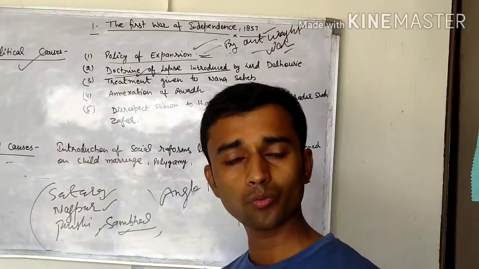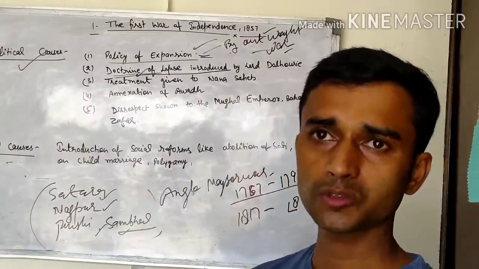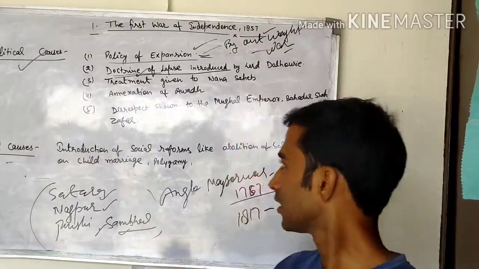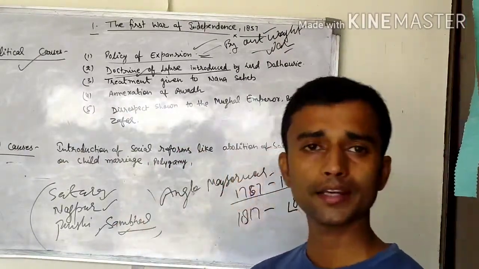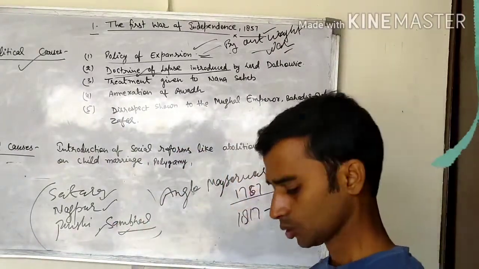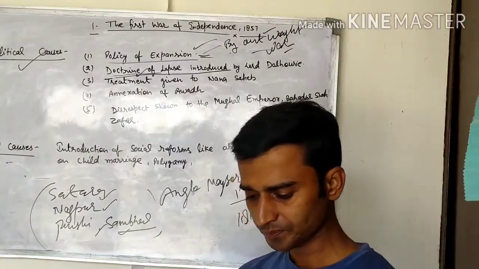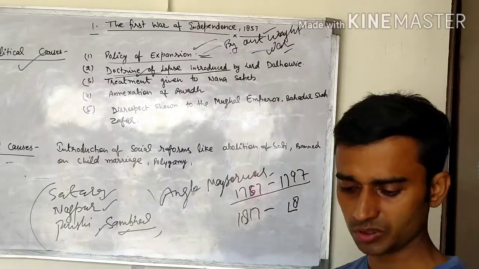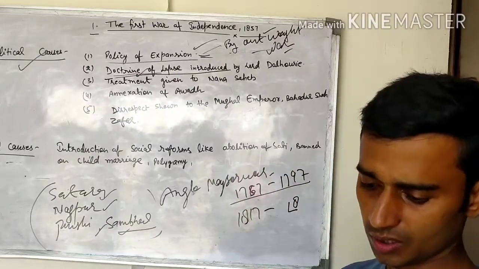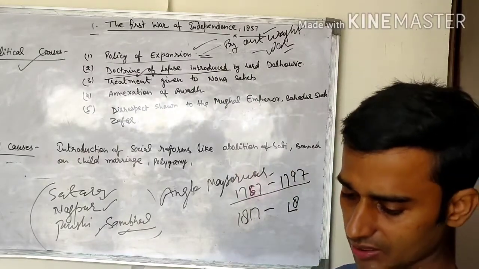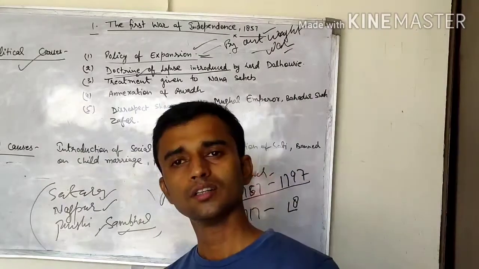What was the doctrine of lapse? According to this policy, those who did not have any natural heir, their states were annexed by the British East India Company. So many states, this was the rule in Indian states, where states were annexed one by one: Satara, Jaipur, Sambhal, Udaipur, Nagpur. Okay, these all are the main states that were controlled by Lord Dalhousie.